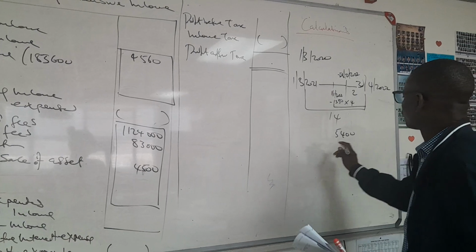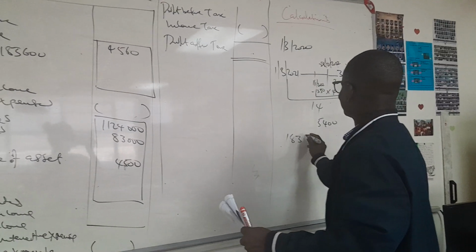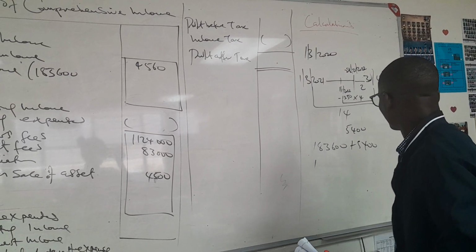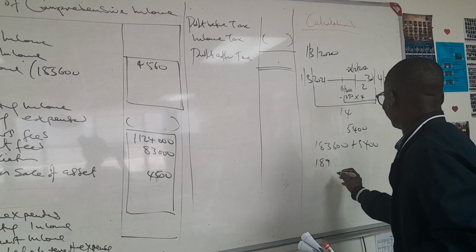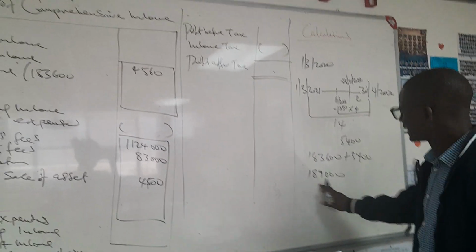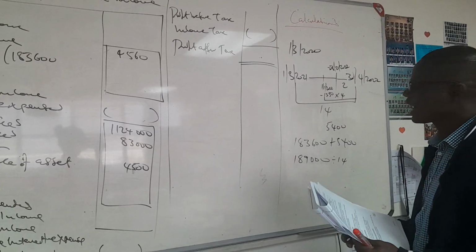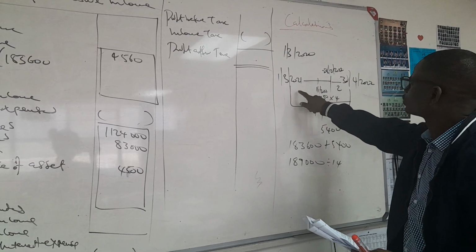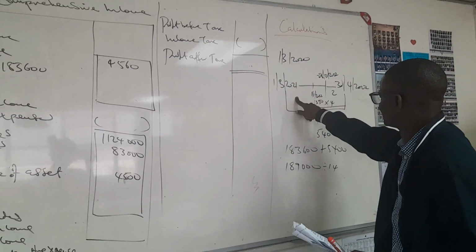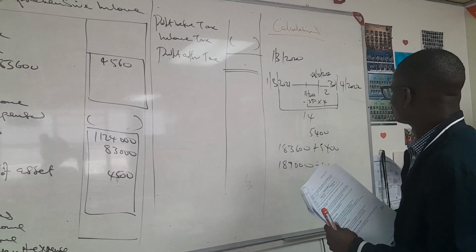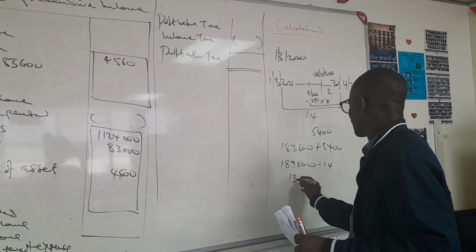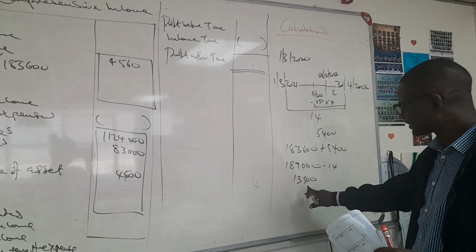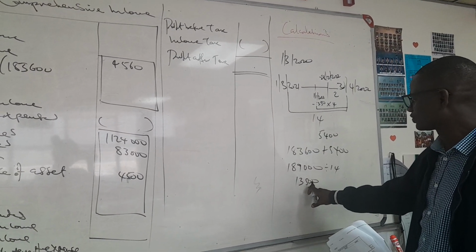Therefore, 5,400 needs to be added back to 183,600. Plus 5,400, invariably, this will give us 190,000. 190,000, you now divide this one by 14. Why are we doing this? So that we know that there is no decrease of rent. We want to know how much they have been receiving before the decrease. When we divide this one by 14, it will actually give us 13,500. That is the amount they've been receiving before the reduction. You can see the reduction is just the 10%, which is 1,250.